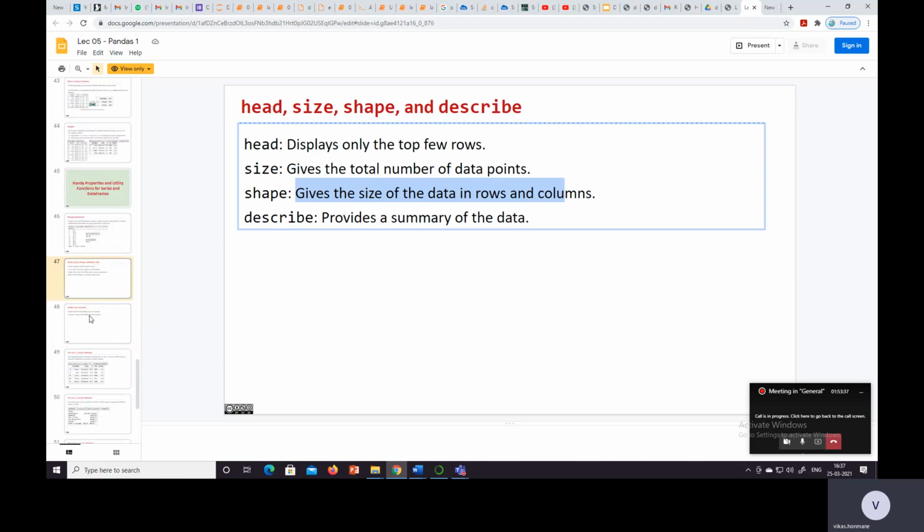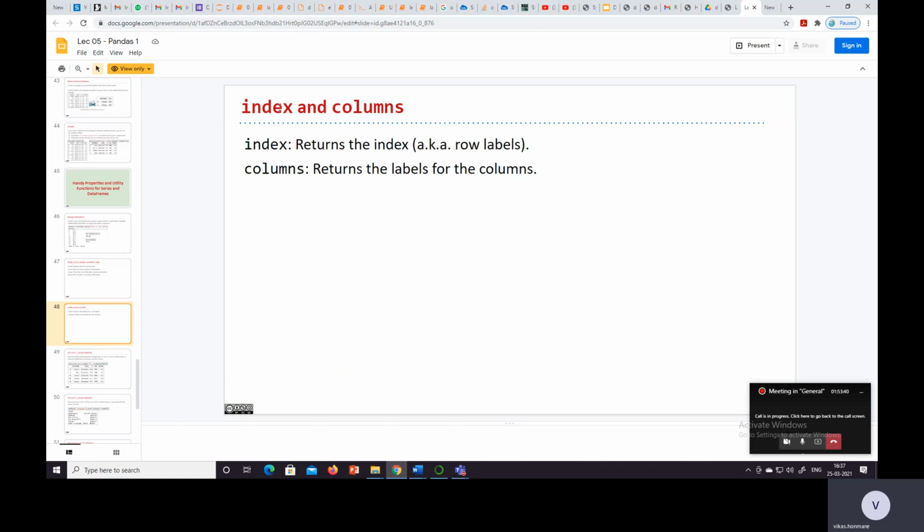Now we have the index, also known as row labels. We can have a numerical index which is unique, and we can also have a non-numerical index which is non-unique.